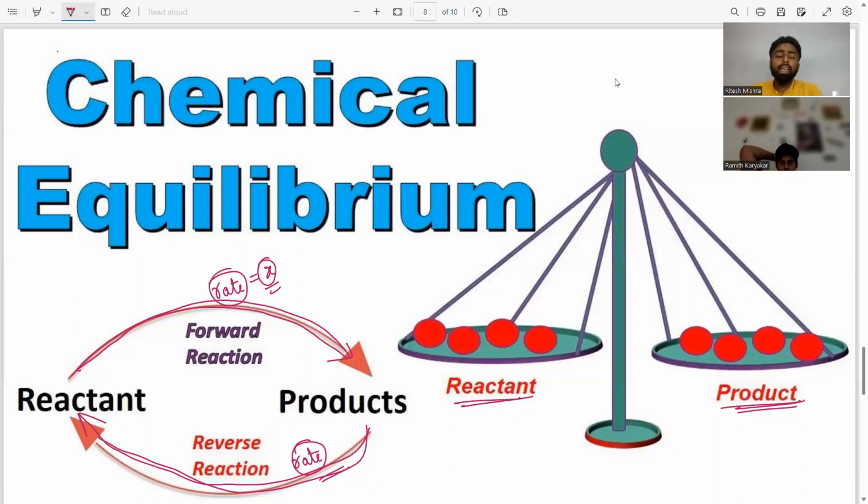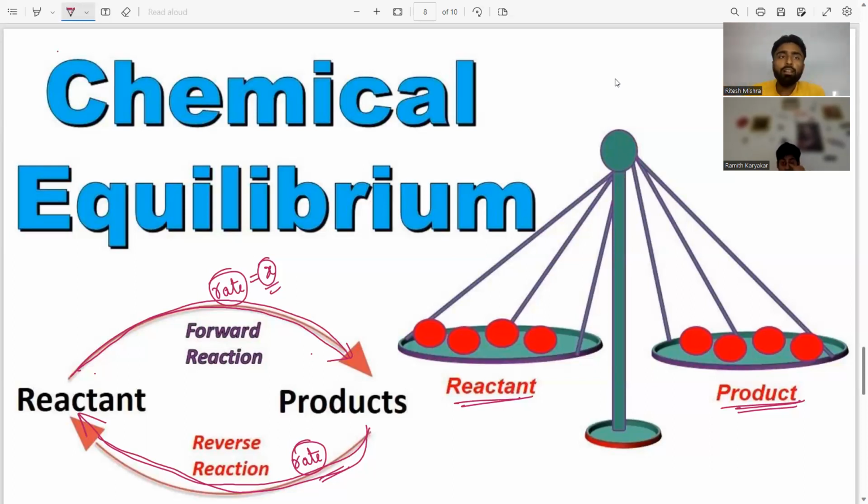So you can also call it this way: if a system is reversible, that means that system will be in chemical equilibrium. And what does reversible mean? That means the rate of conversion from reactant to product or from product to reactant is the same. If the rate is the same, then that system is in chemical equilibrium.